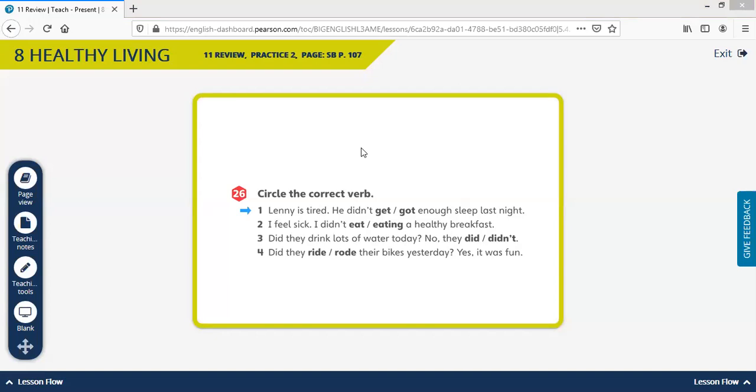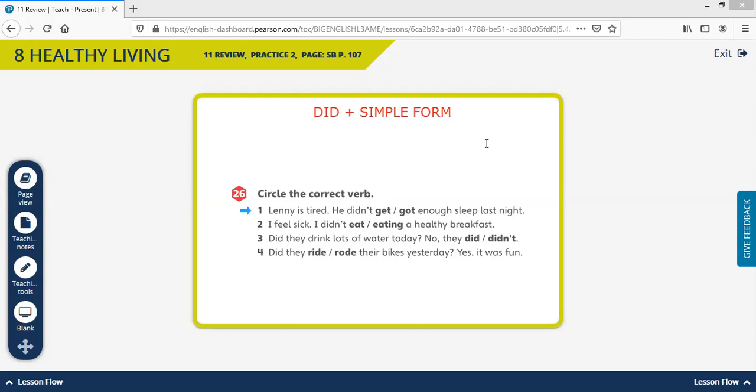He didn't get or got enough sleep last night. We have to make the decision. Remember that when we have did, we are going to add the simple form of a verb.